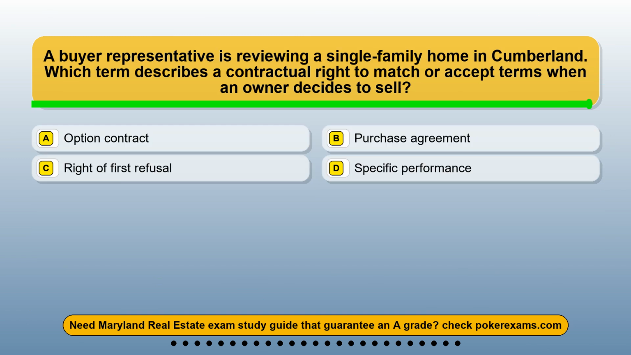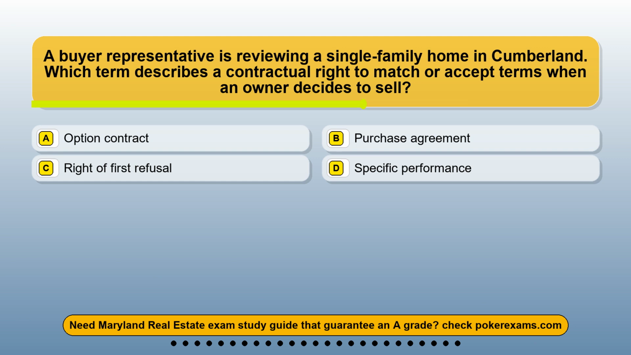Question 16. A buyer representative is reviewing a single-family home in Cumberland. Which term describes a contractual right to match or accept terms when an owner decides to sell? Option A, option contract. Option B, purchase agreement. Option C, right of first refusal. Option D, specific performance.